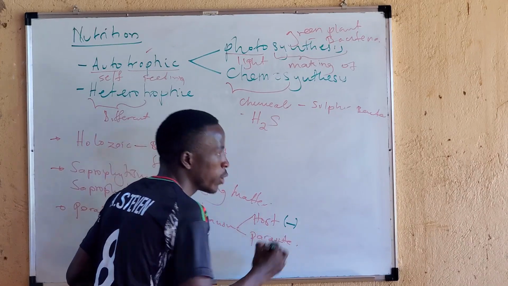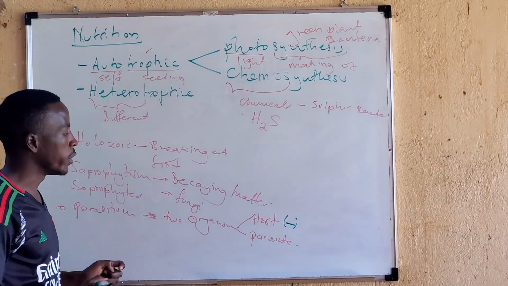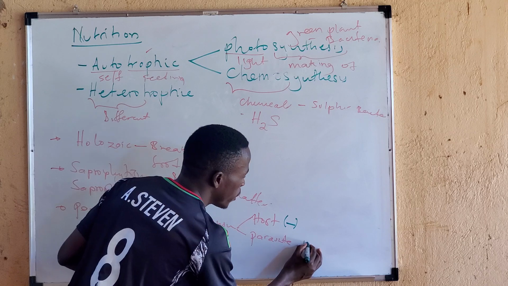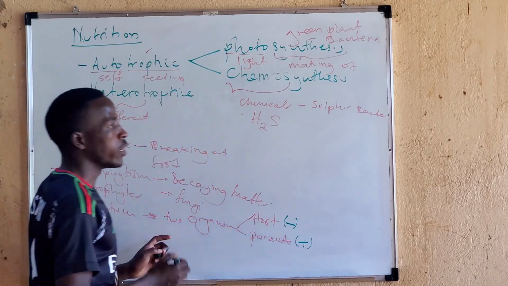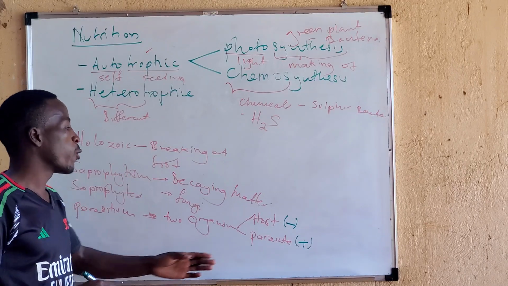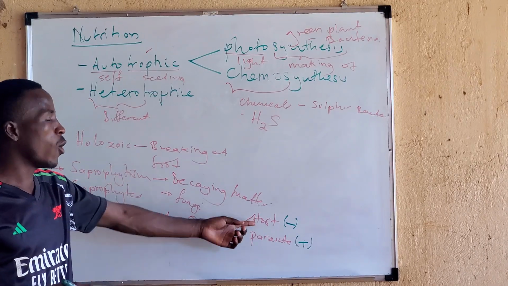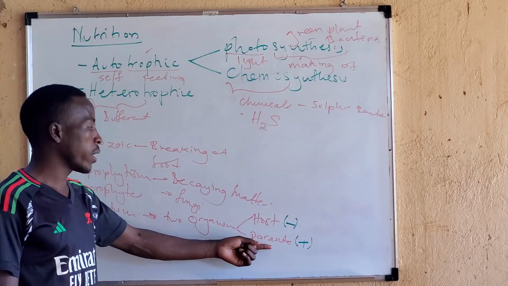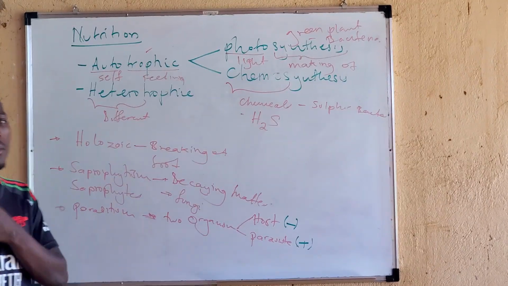You can put the negative for our host being harmed, and our parasite is benefiting. The way it is benefiting is by feeding on the host. As the host is suffering, the parasite is benefiting.